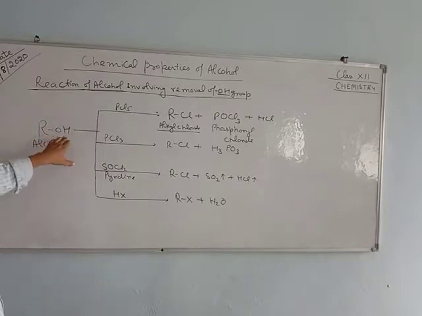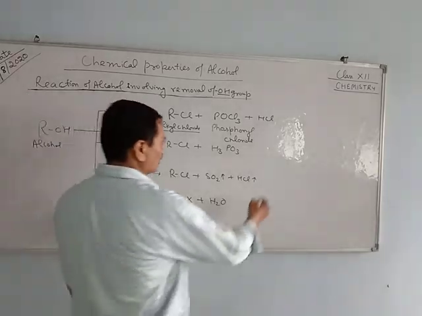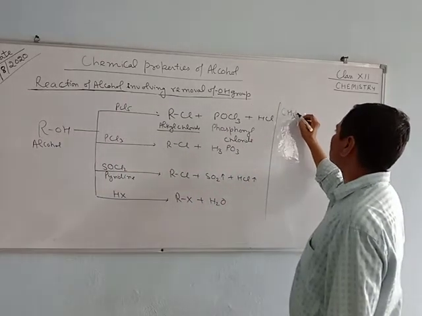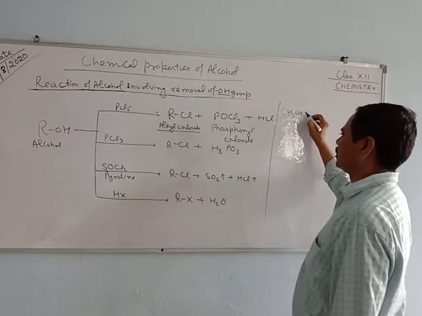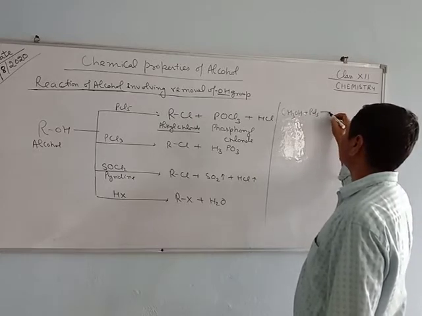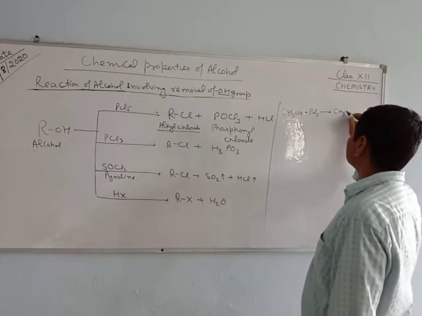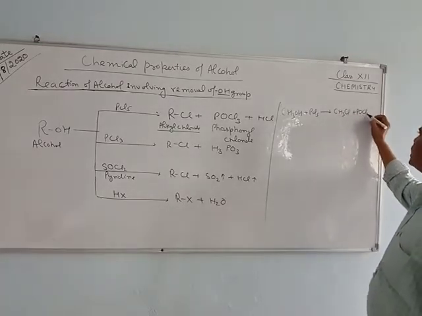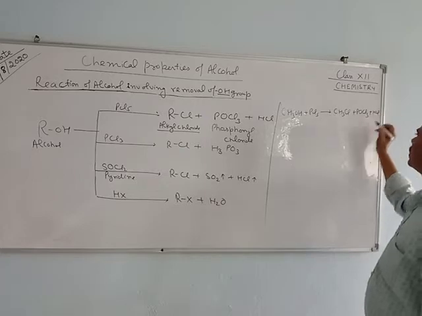You can take any alcohol, methanol, ethanol, whatever you want. For example, CH3OH plus PCl5 gives CH3Cl plus POCl3 plus HCl.